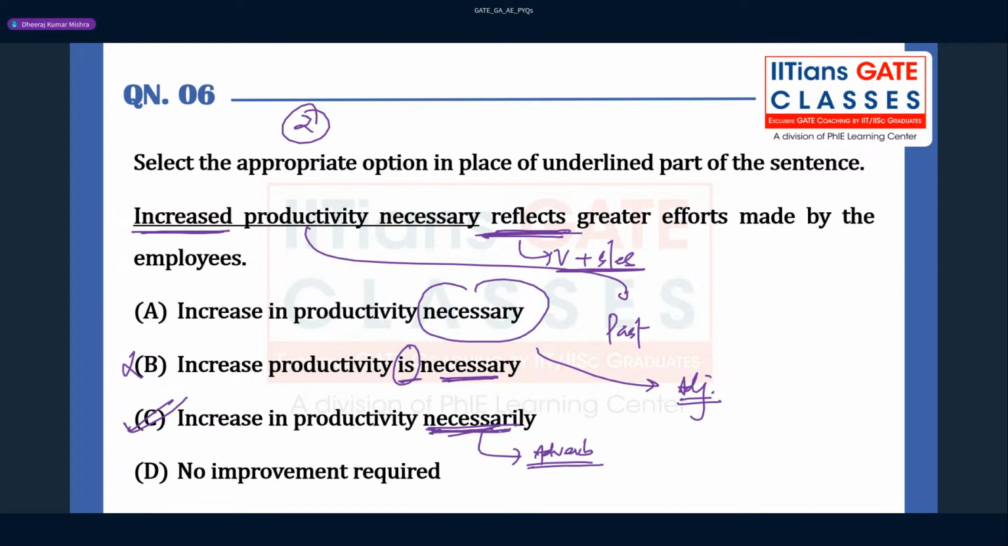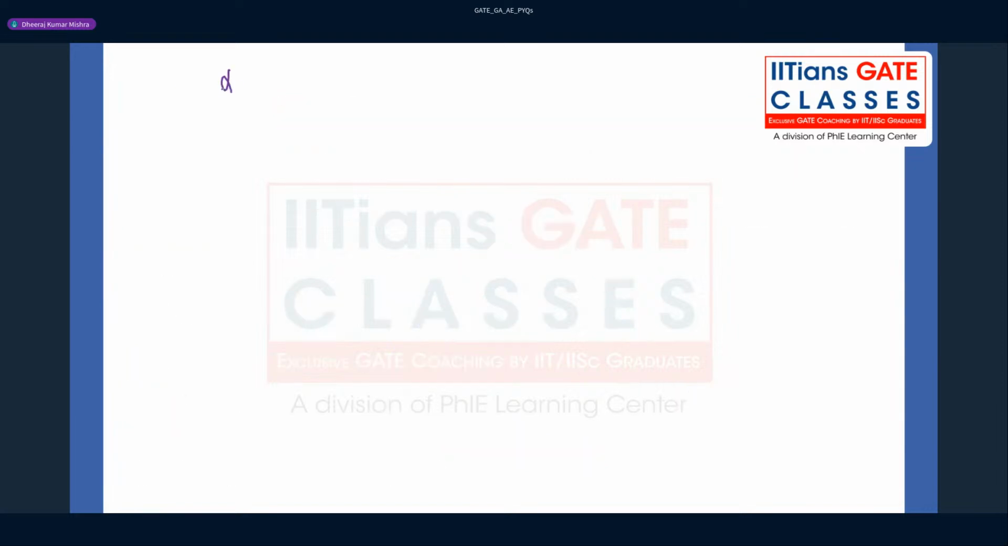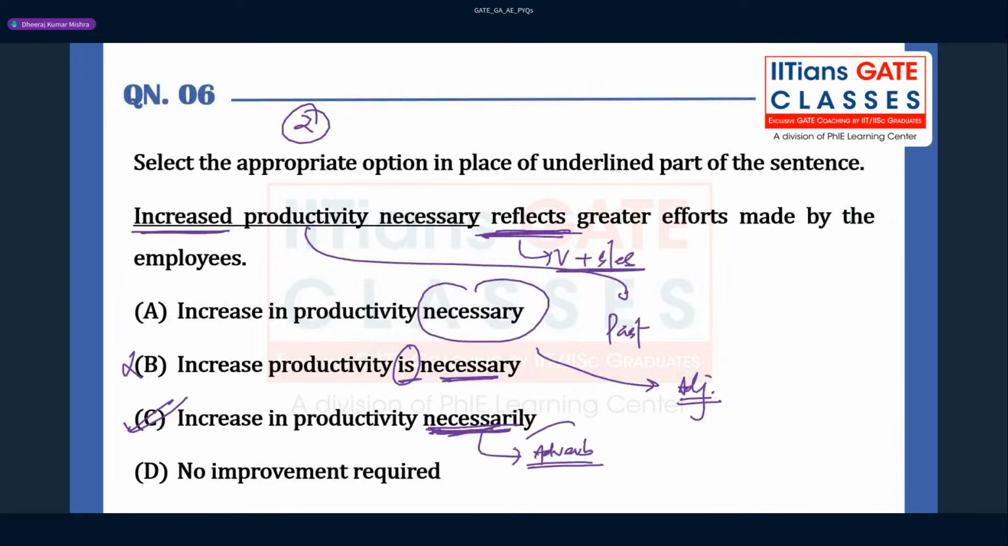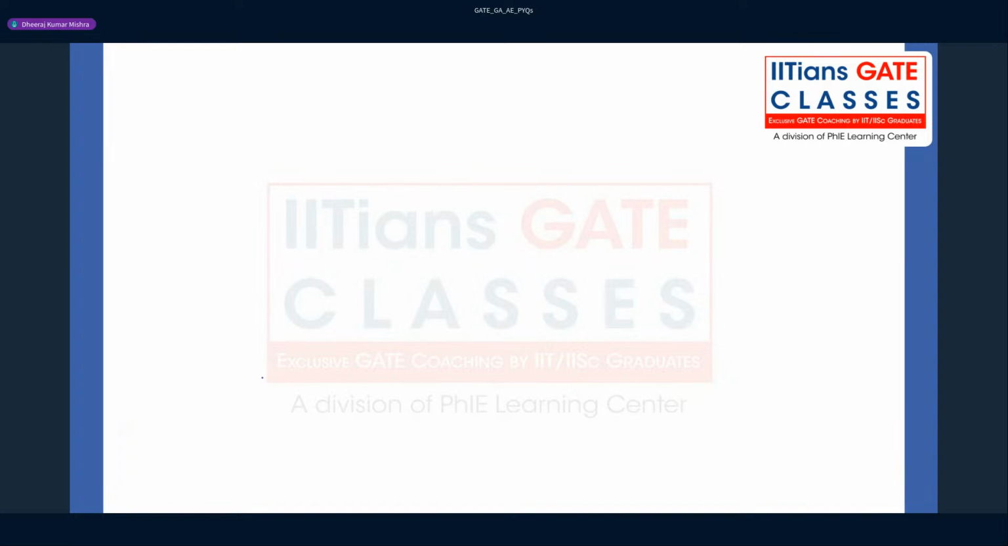Hopefully you can understand: if any adjective is there, like necessary, and you want to convert it to an adverb, what is the meaning of adverb? It describes the action, right? So here increase is going to be the action, so it is going to be described. So please remember that. Option C will be correct.